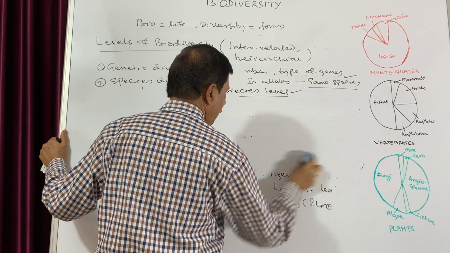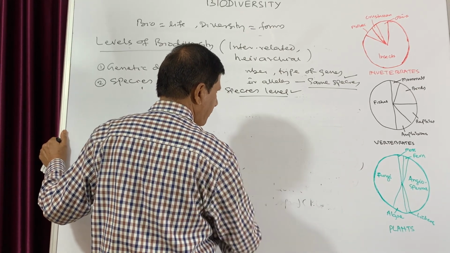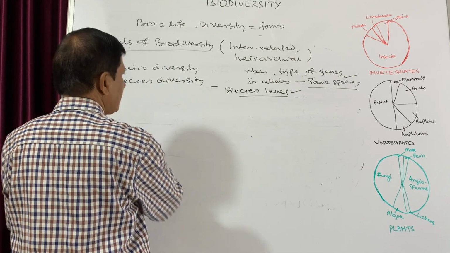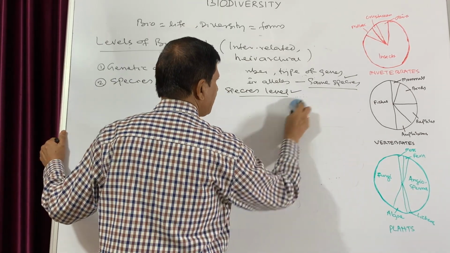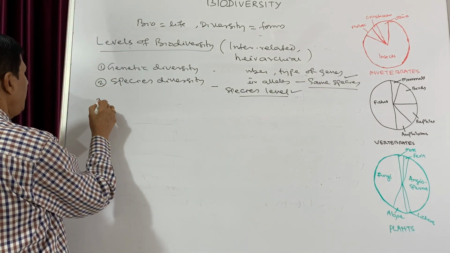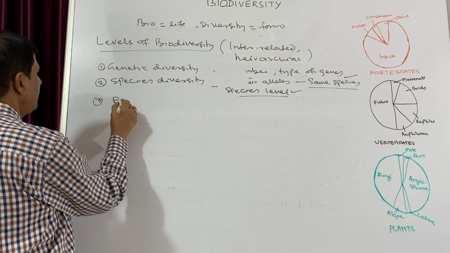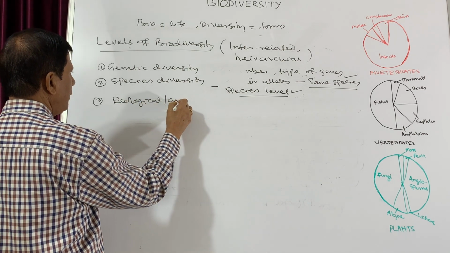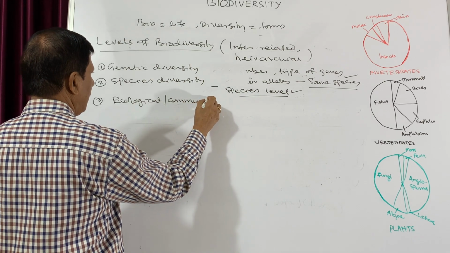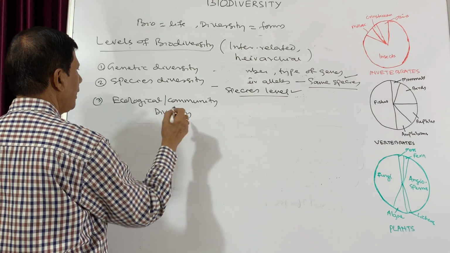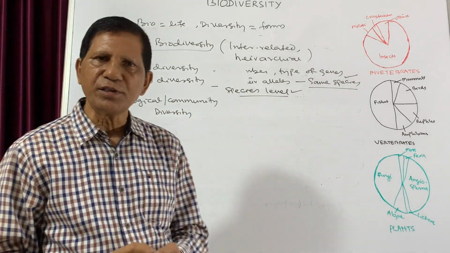This ecological or community diversity depends upon the type of ecosystems or the habitats where the organism grows.